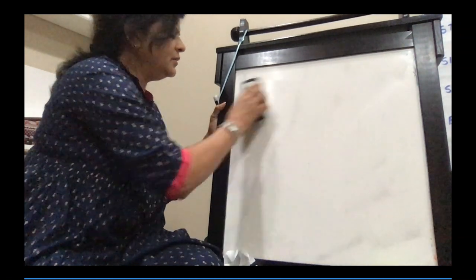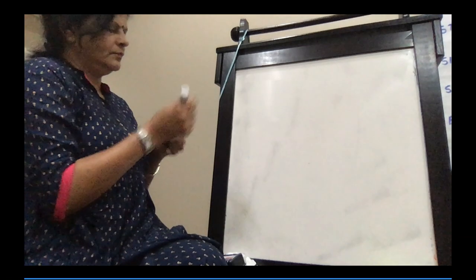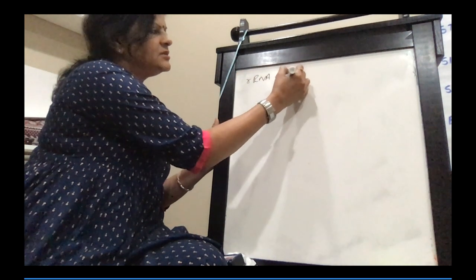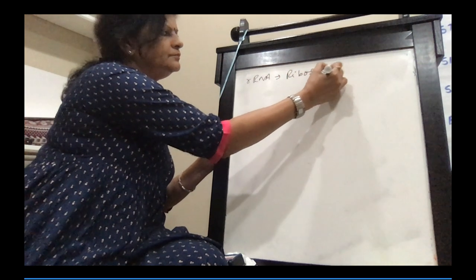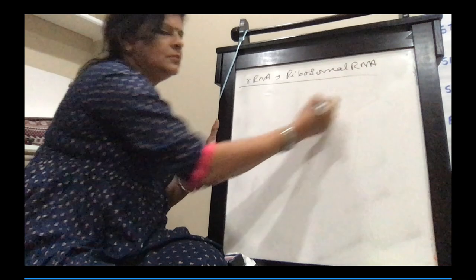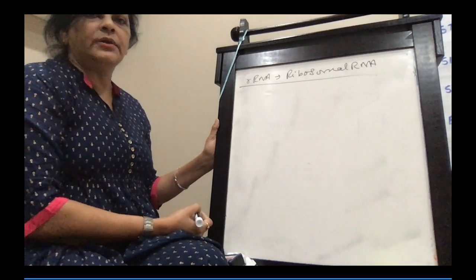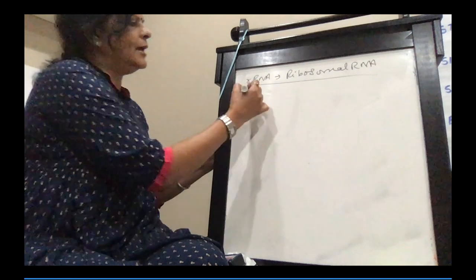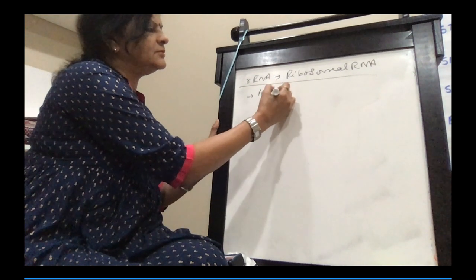Now next one, rRNA, that is ribosomal RNA. Like I said, rRNA or ribosomal RNA is present in the ribosomes and helps in protein synthesis.